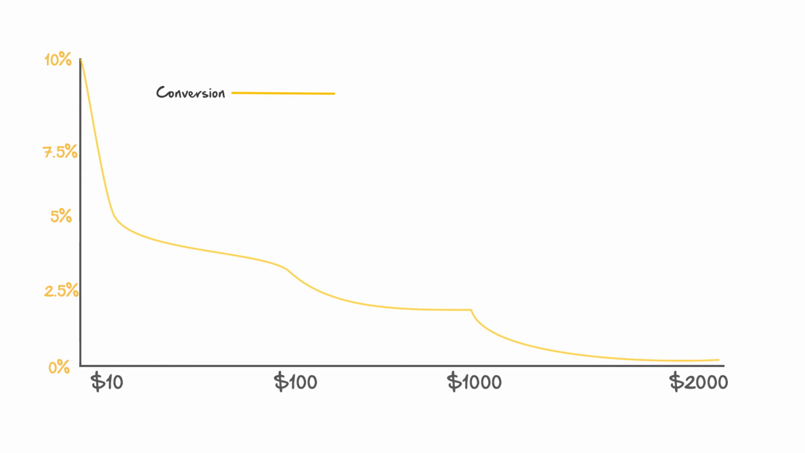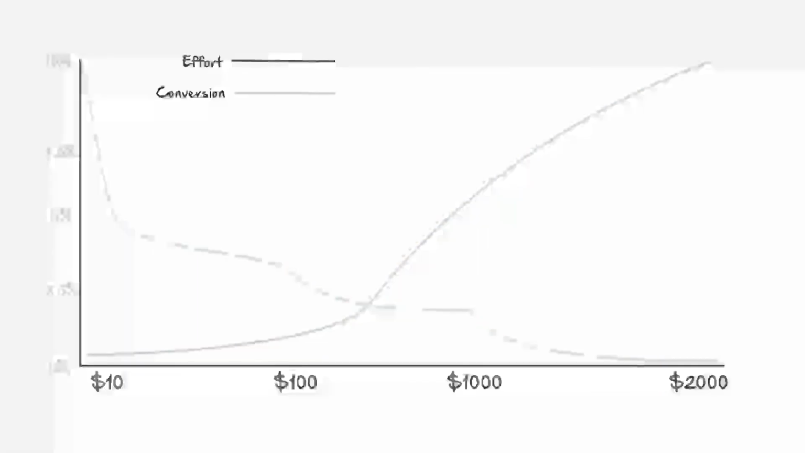Let's now throw effort into the equation. If we overlay effort, the effort required to create content for these price points, again you'll see it's not equal. This leads to the question, what's the price point that requires the least amount of effort to get maximum results?